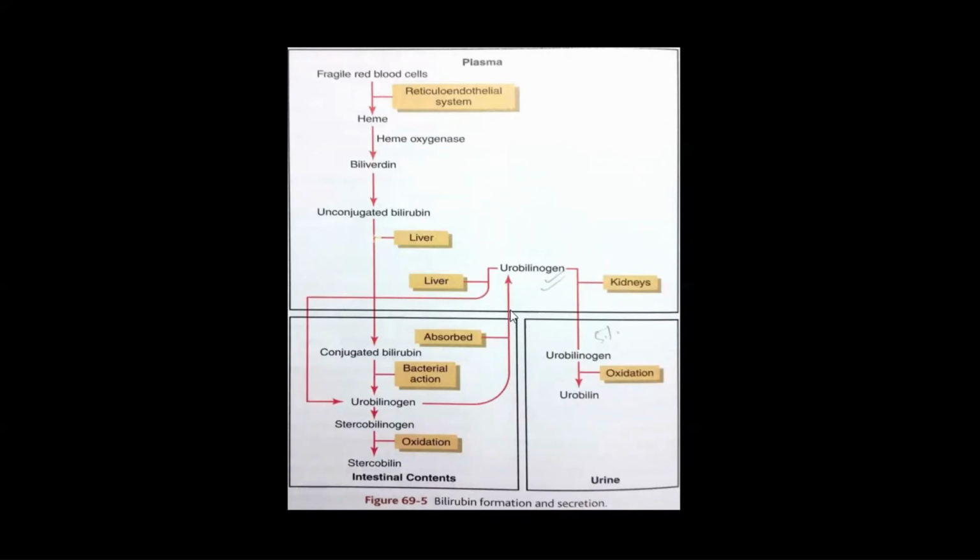And most of the urobilinogen is excreted again by the liver into the small intestine, the duodenum, and this urobilinogen gets converted into stercobilinogen. When stercobilinogen comes in contact with oxygen, it becomes stercobilin and it gives the color of the stool.